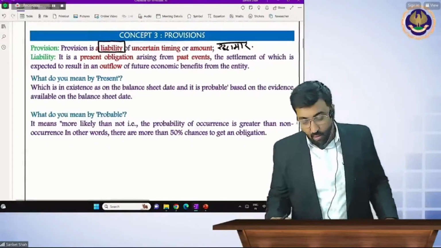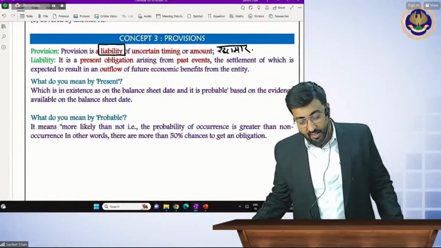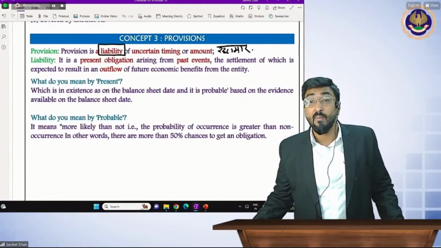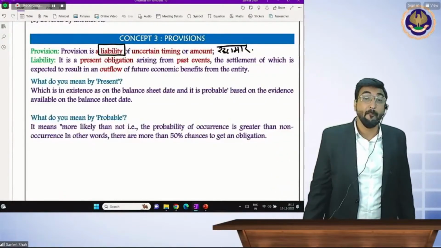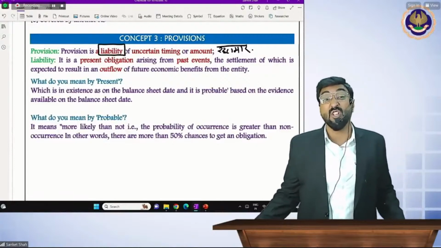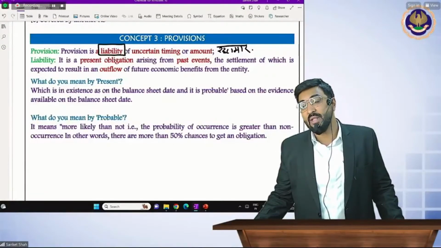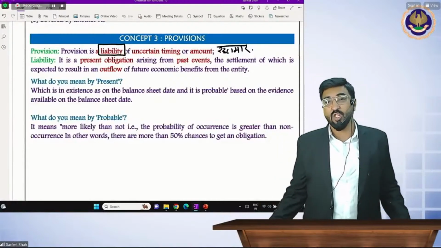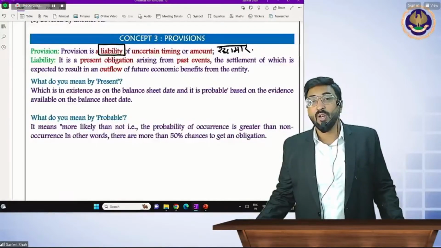Now what is the liability, sir? Liability definition is also a by-heart definition. Liability is a present obligation. Present means what? It is more than 100%; you cannot avoid it. Probable is more than 50% chance. A present obligation arising from a past event: in the past, you have done something, that's why this liability arises. That is a present obligation, and the settlement of which is expected to result in the outflow of future economic benefit